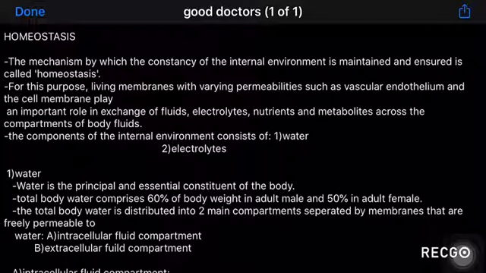The definition of homeostasis: it is a mechanism by which the constancy of the internal environment is maintained and ensured. For this purpose, living membranes such as the vascular endothelium and the cell membrane have a very important function in the exchange of fluids, electrolytes, and nutrients across the compartments of the body fluids. The two main components of the internal environment consist of water and electrolytes.